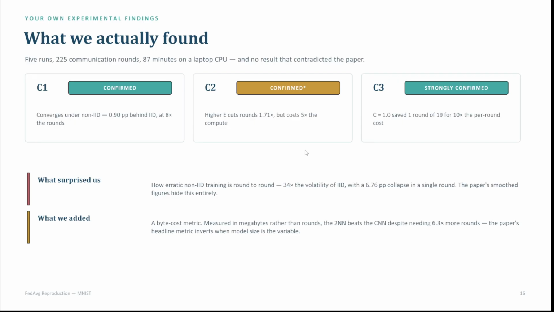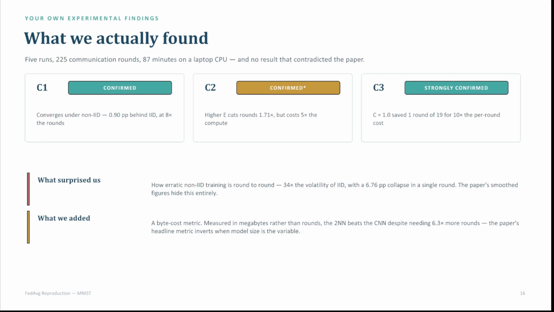So what surprised us about the whole thing? How erratic the non-IID training is round to round. Basically, a lot of volatility, a lot of percentage point differences. The paper smoothed this figure, so those are values that they weren't really showing, but we were able to see this when we tested our model. There is a lot of volatility in the model.